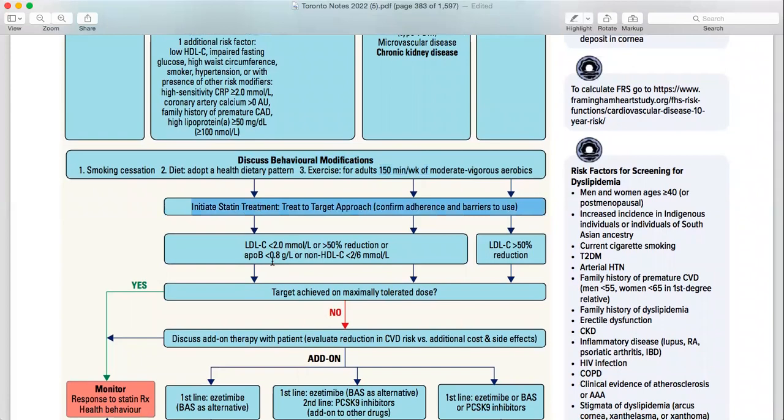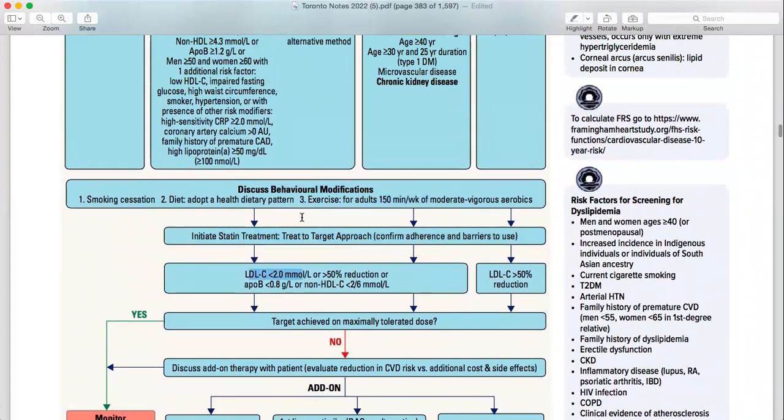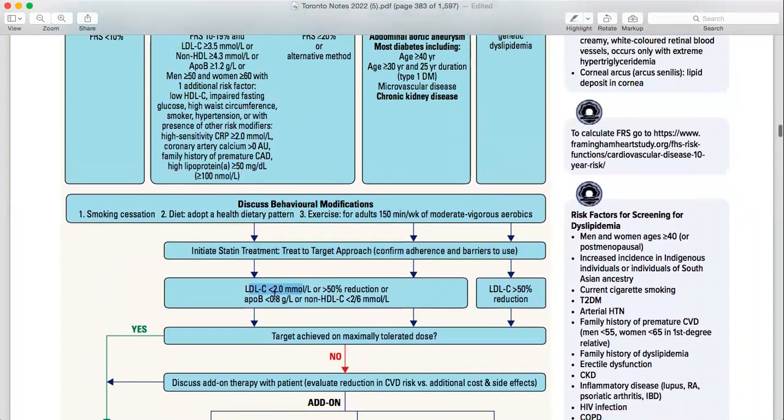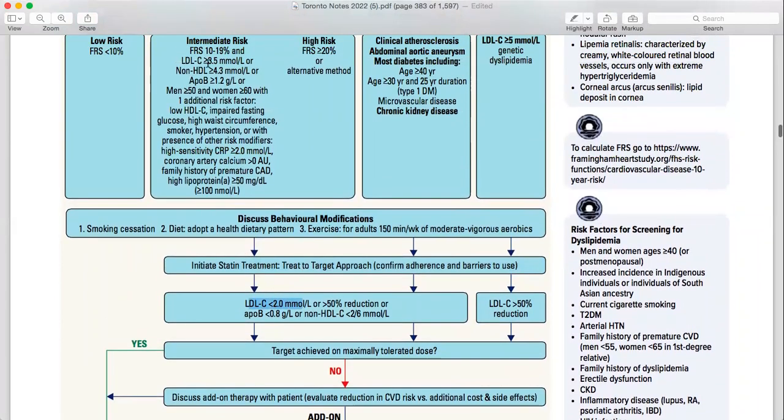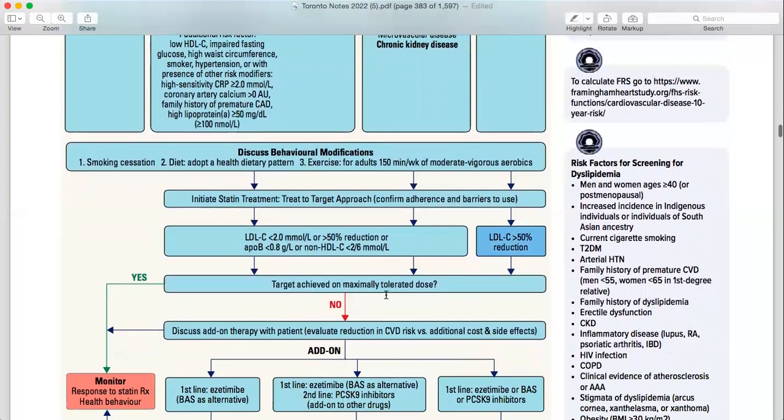Then what should be the target is LDL should be less than 2. As I told you, I just remember the LDL, so it is giving you much information. It was more than 3.5 here. Now our target should be less than 2. If you can remember APO and non-HDL, go for it. Then LDL more than 50% reduction, then target achieved on the maximal.